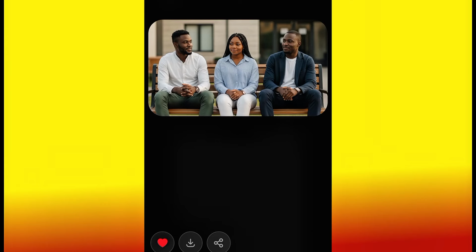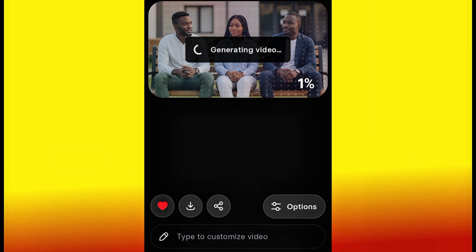One thing about Grok is that immediately you bring in your image, it will convert to video. But this video, you don't have much control over it. It is automatic. Grok is going to add any voiceover on it, but you don't need to panic. We are going to customize it to get a specific result. As you can see, the video has been generated, but this is not my control. This is actually Grok's control.